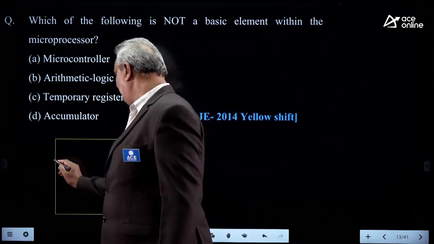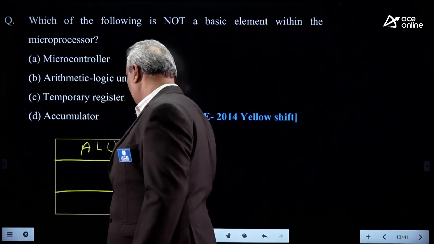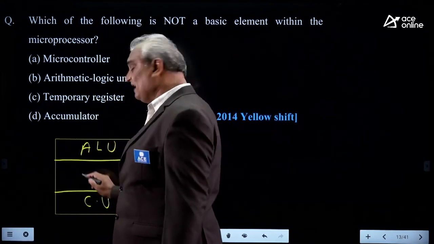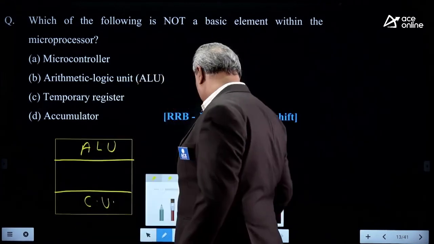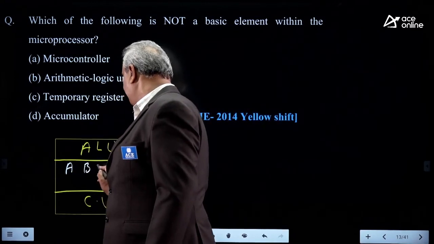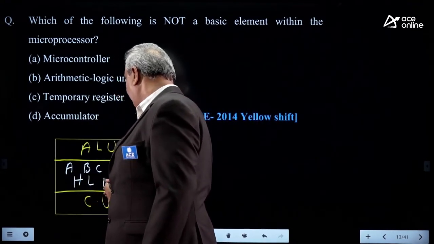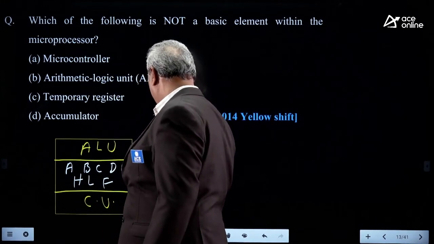In any processor, ALU will be there and the control unit also will be there. Along with these two functional units, some registers are there. Example: A, B, C, D, E, H, L, F in the 8085 processor.